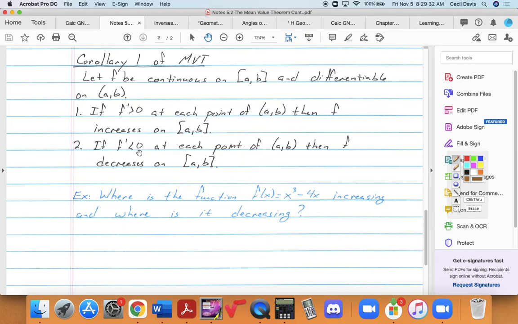And if f prime is less than 0 at each point on the open interval from a to b, then f decreases on that closed interval from a to b. Okay? This is an important idea for us. Why? Because in the long run, it's going to lead us to, well, how can we find where the maximum value happens? We'll use derivatives to help us do that. Or how can we find where the minimum value of a function occurs?